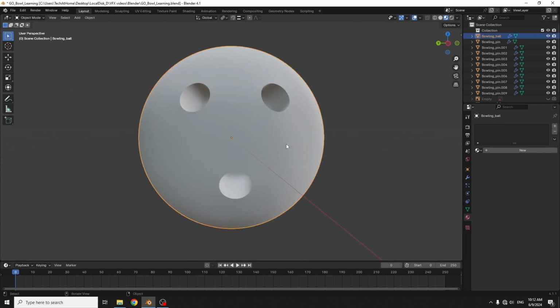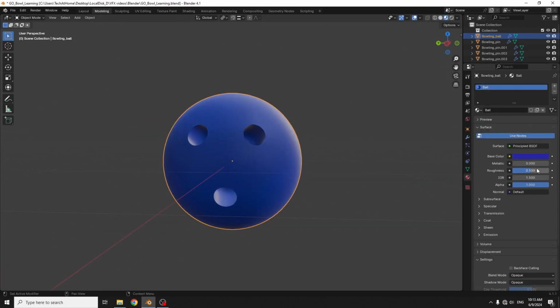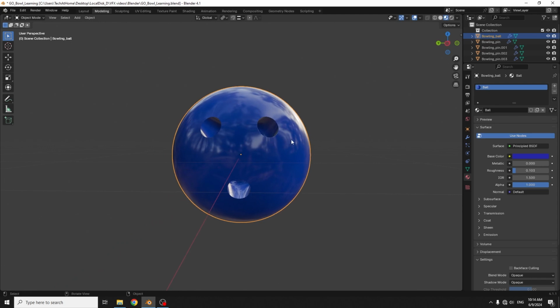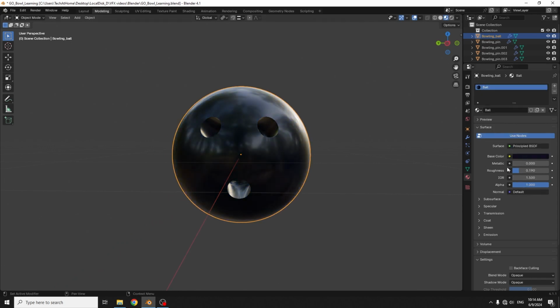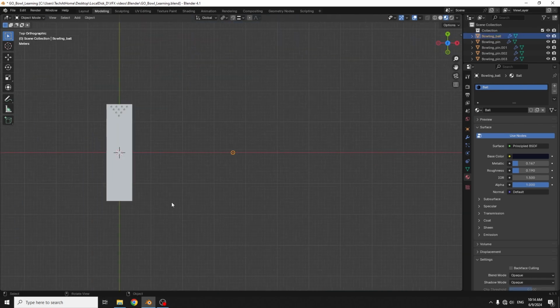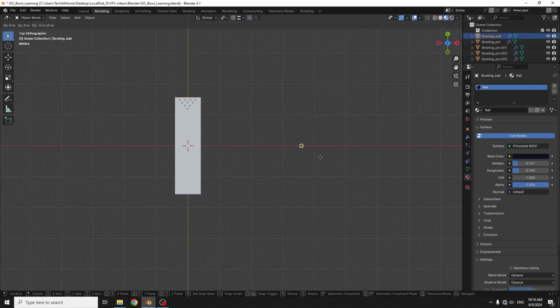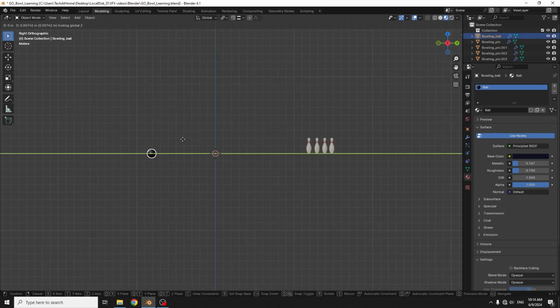Now I'll add the color to this ball. So after this, we need to make the animation.